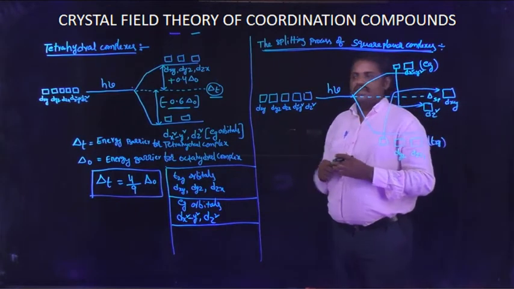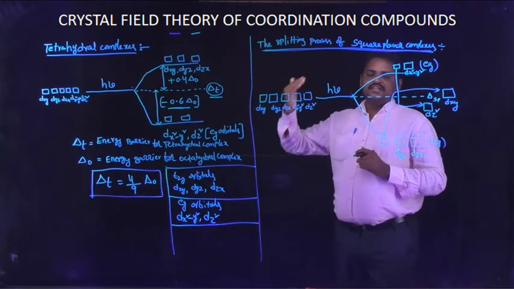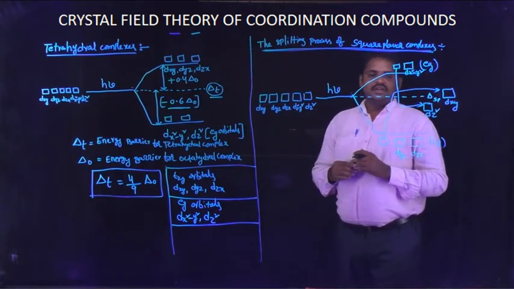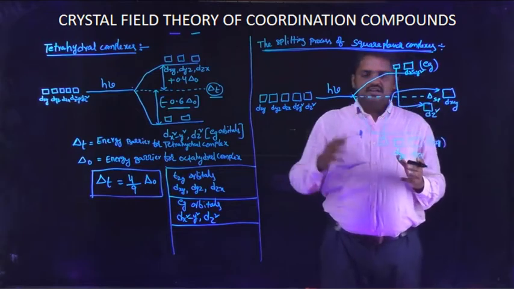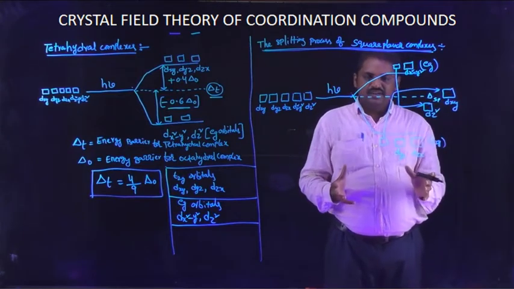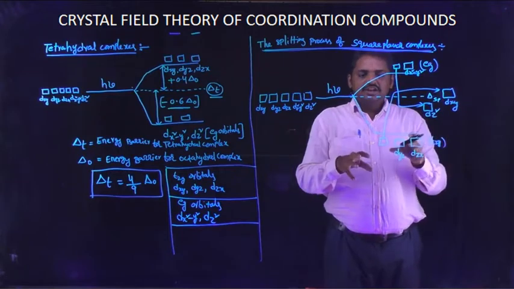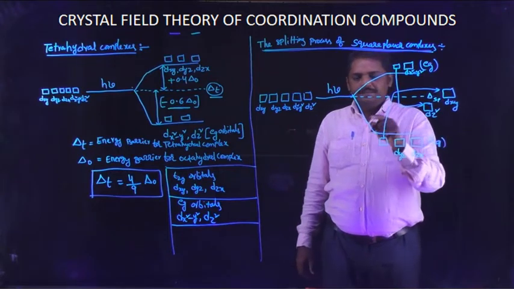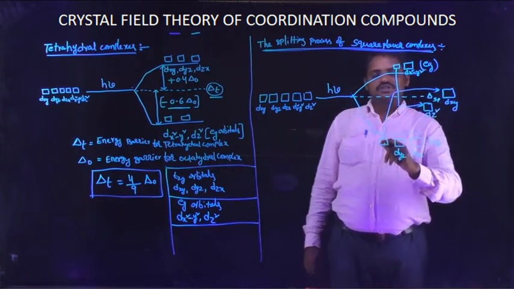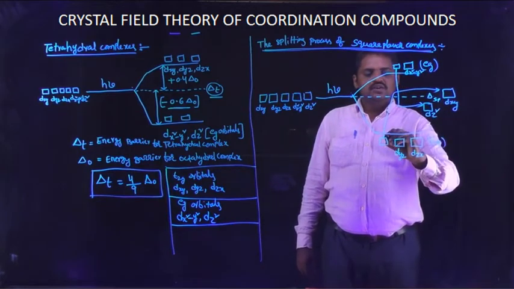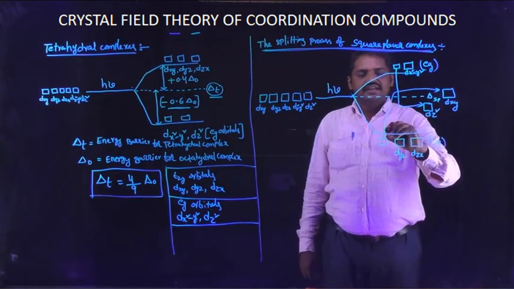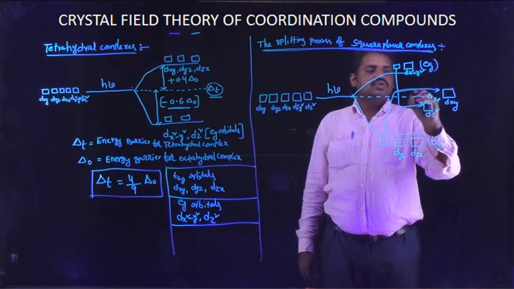In the T2g orbitals, only the dxy orbital is shifted from the ground to the excited level.